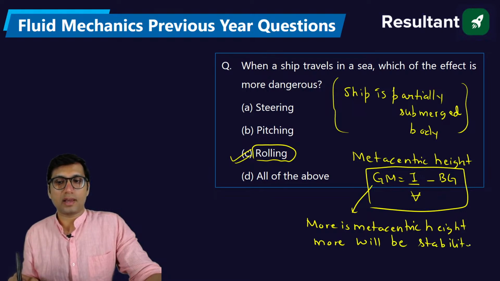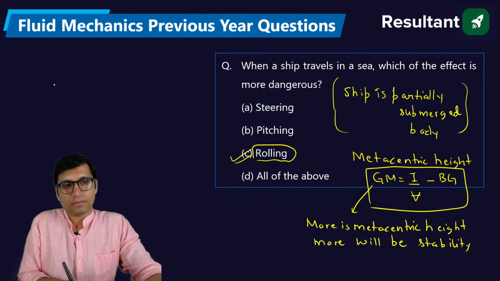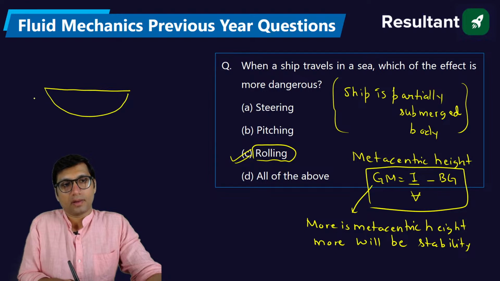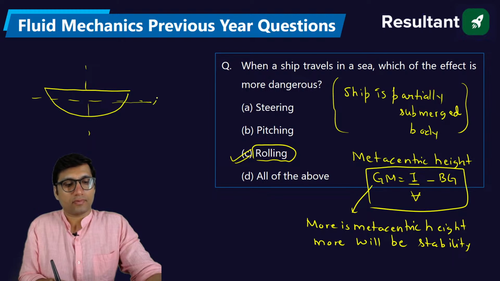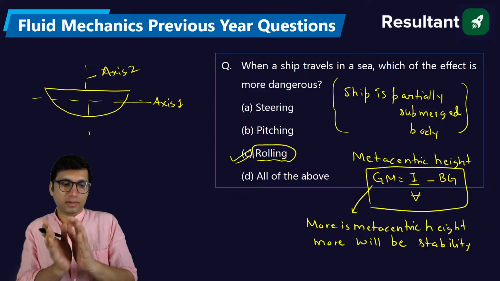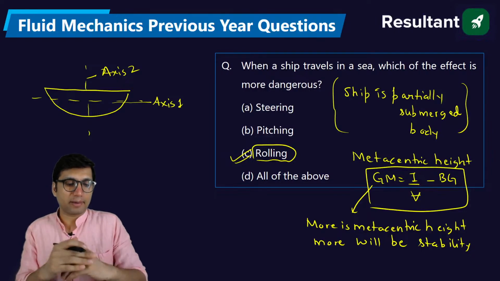Now if you see a position of a ship, there are two types of motion of a ship. One is this kind of motion, one is about this. So this is one axis, and this is second axis, axis number 2. These are the two axes about which the ship can have motion.